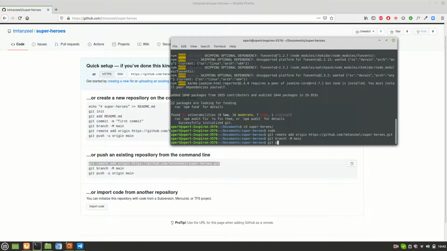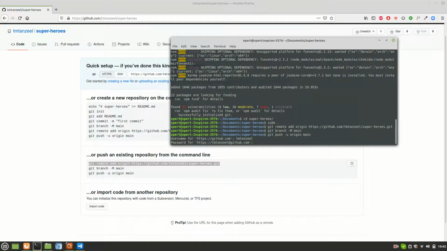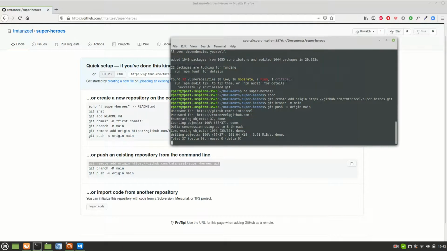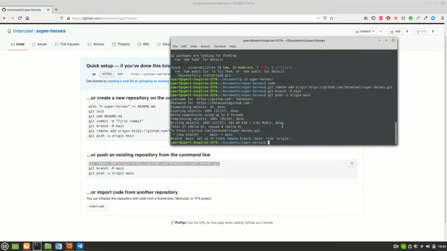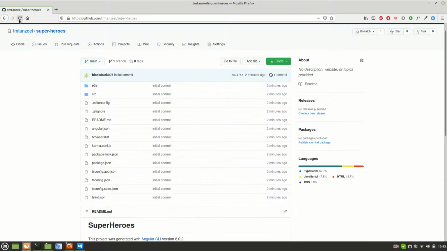Now I'll push it to the main branch, git push origin main, and enter the credentials. The code is pushed. Let me refresh GitHub, and there we go. Yeah, we have got our code here.